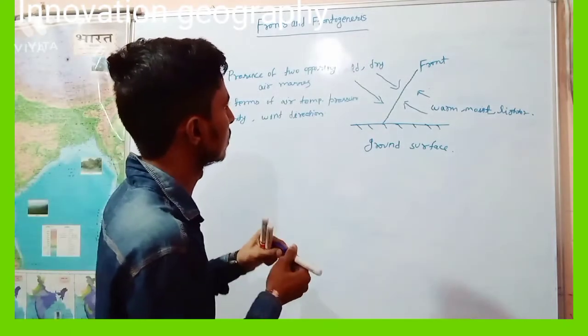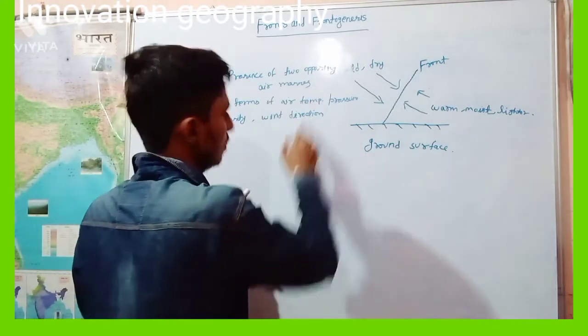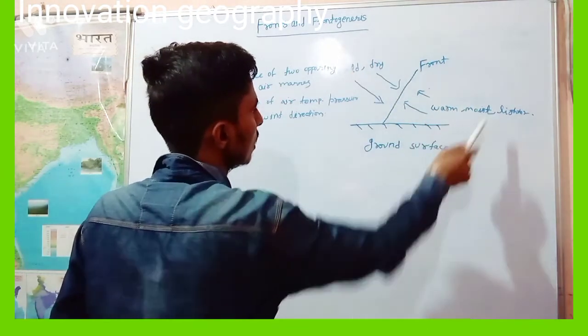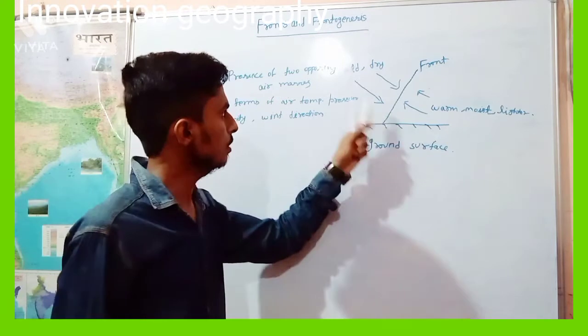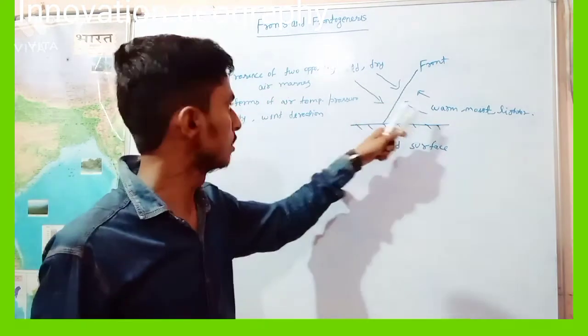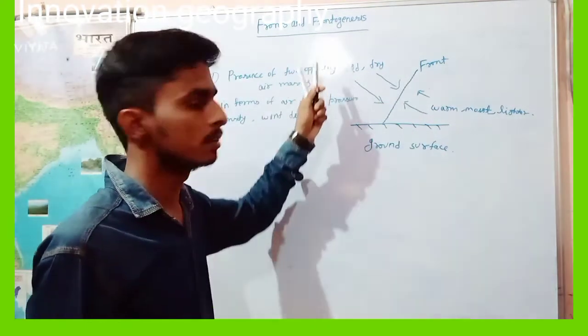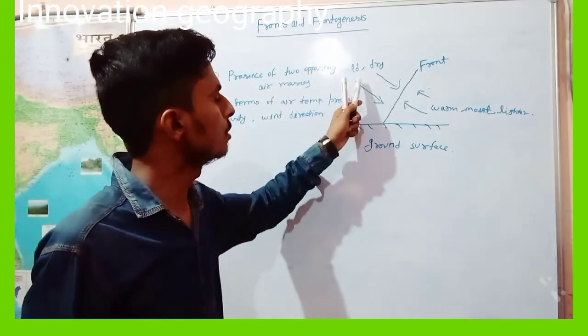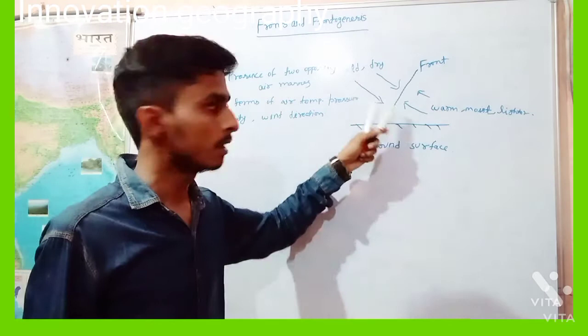When two opposing air masses, here the cold dry air mass and here the warm moist lighter air mass, converge, this is the first condition of creation of fronts.